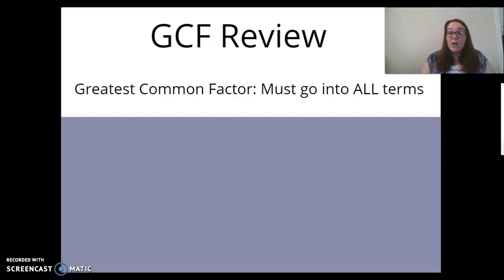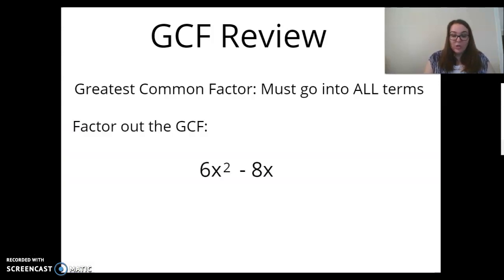You pause it, you write down what you need to do, you play again. Okay, so for some of you that write a little slower than others, this will probably work out to your advantage. Okay, so GCF must go into all terms.